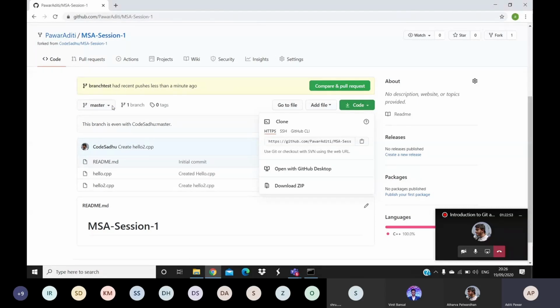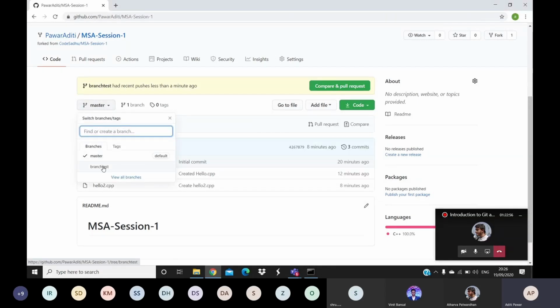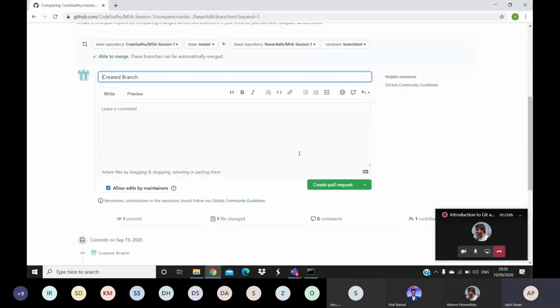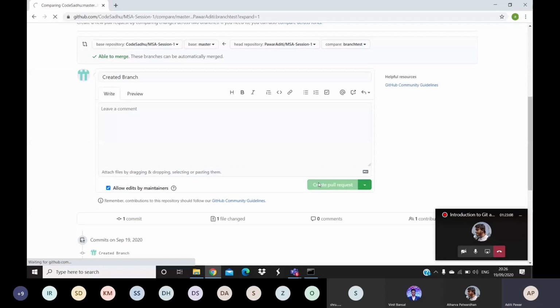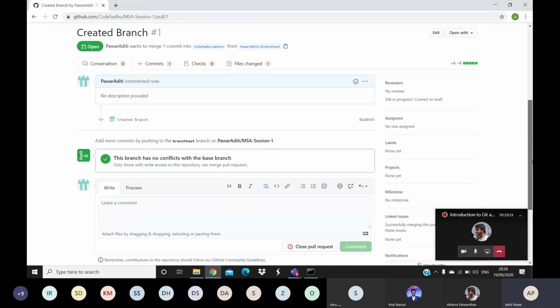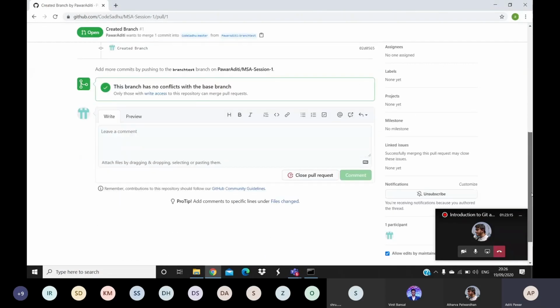After pushing the repository, I have to do compare and pull request. Here you can see the master files. I have a branch test also. So now I will do compare and pull request and just create a pull request. Okay. After creating the pull request, Atharva will receive a notification where he can either merge the pull request or deny it. So what steps we have followed, I will revise once again.